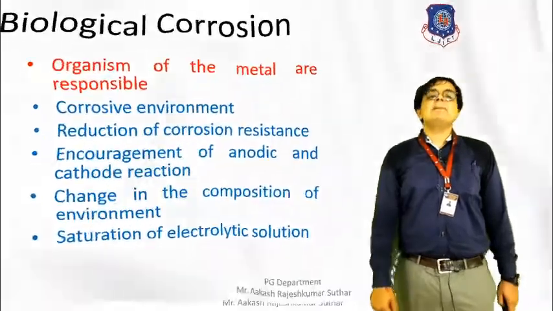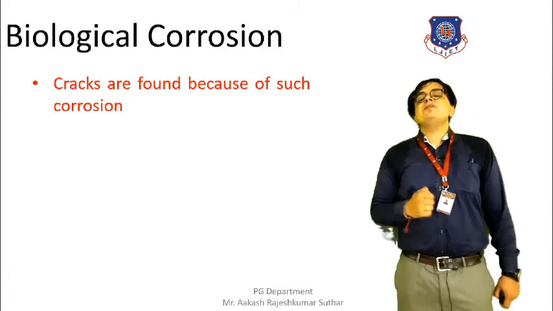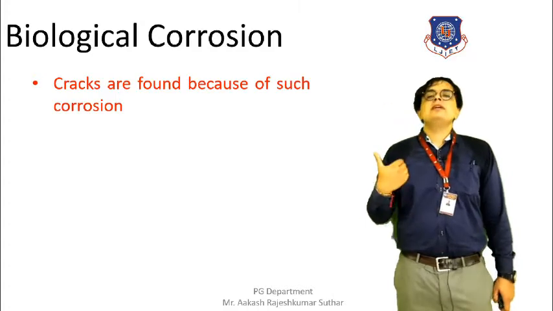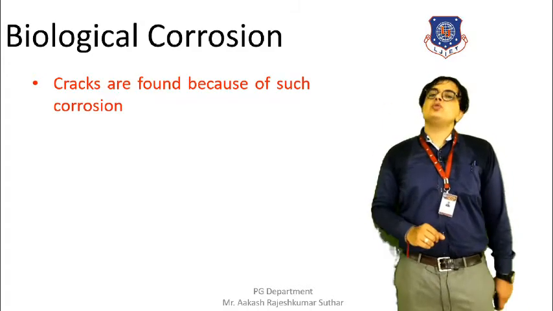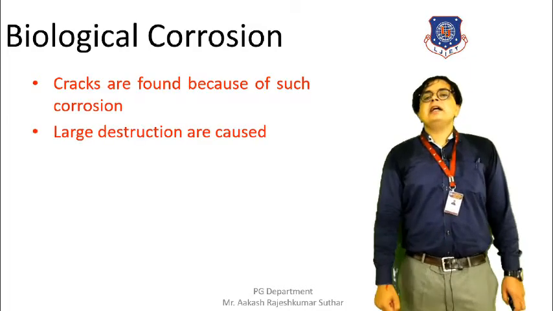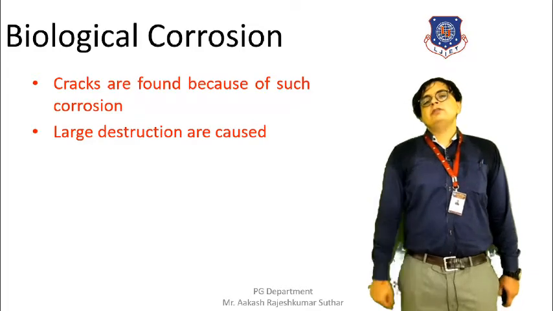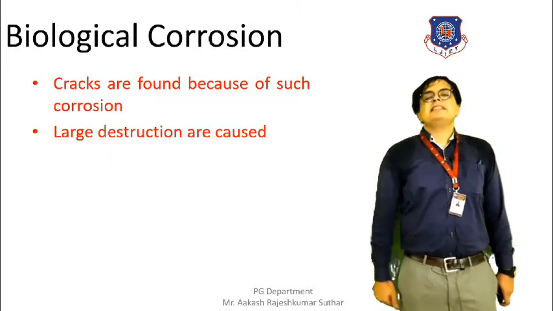What will happen because of the biological corrosion is that cracks will be found on the surface. The cracks will be found, and as a result the load taking capacity will also be reduced. As a result, a large destruction can occur because of biological corrosion. So this is how biological corrosion occurs. It is dangerous, as we have discussed.